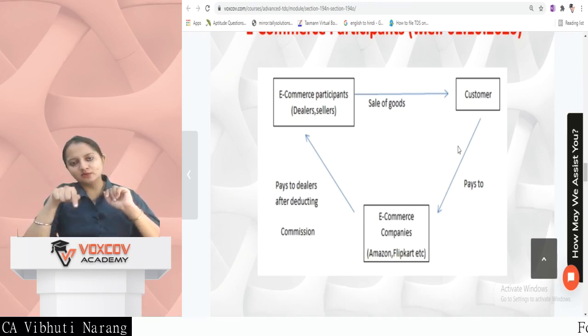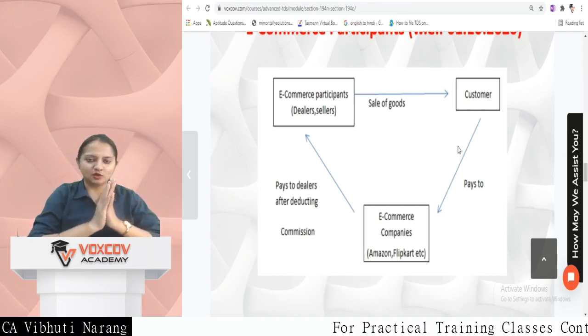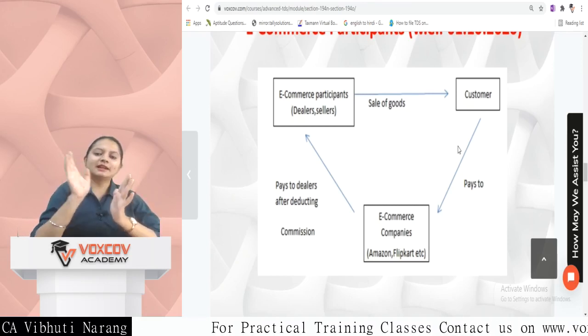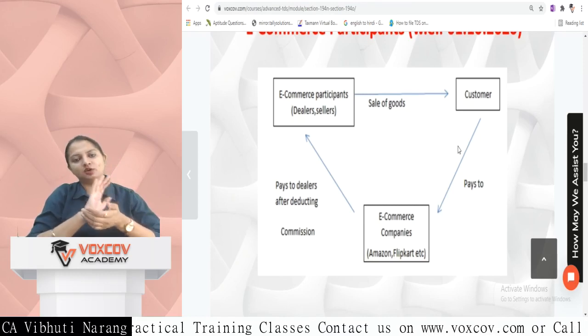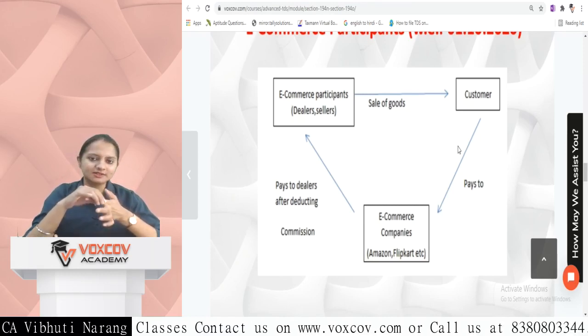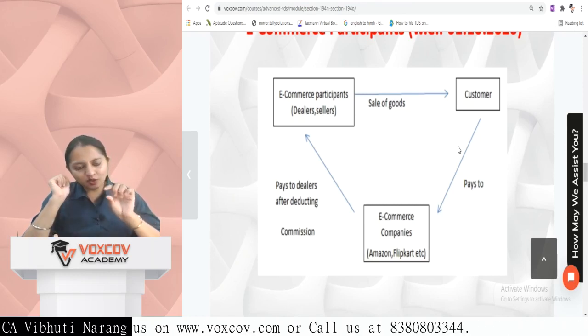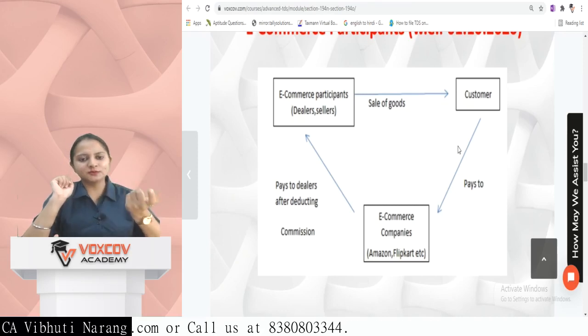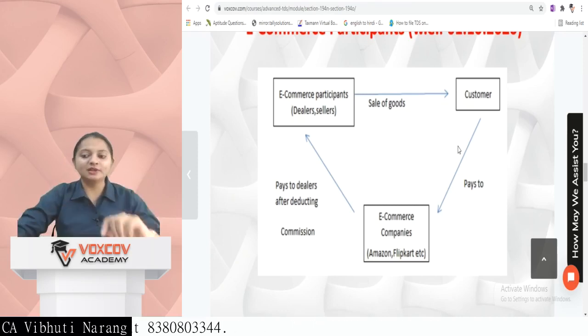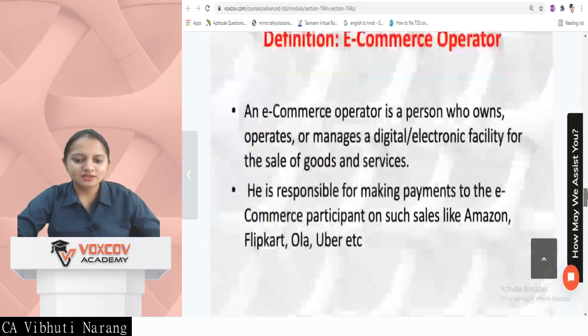The customer is paying to the e-commerce company and the e-commerce company is paying to the e-commerce participant, but the goods are directly delivered to the customer through the e-commerce participant, meaning the dealers or the sellers. So when the e-commerce company is paying the amount to the e-commerce participant, what is this amount?